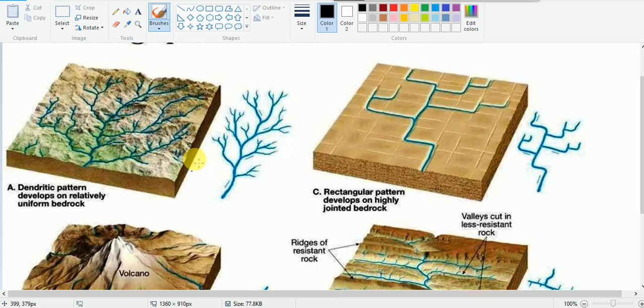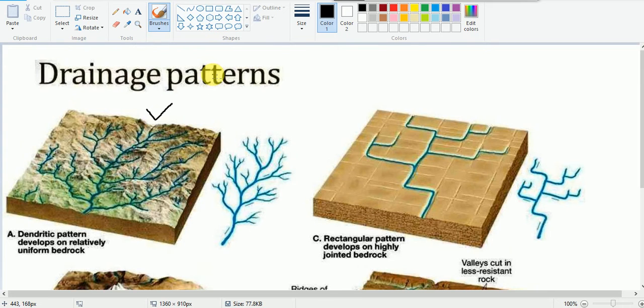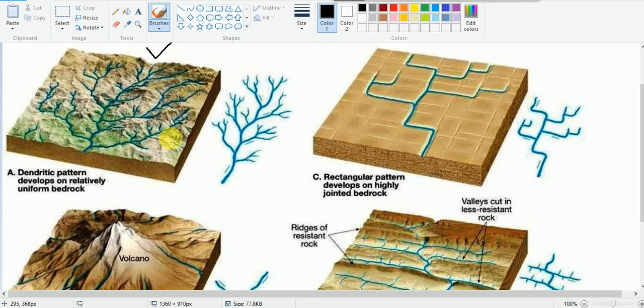See here. So this is the topography, and here the branches of the river, together with the main trunk of the river, look like a tree. Here it looks like the branches of the tree, and this looks like the trunk of the tree, and all together it looks like a tree, and hence the name is given, that is dendritic drainage pattern.